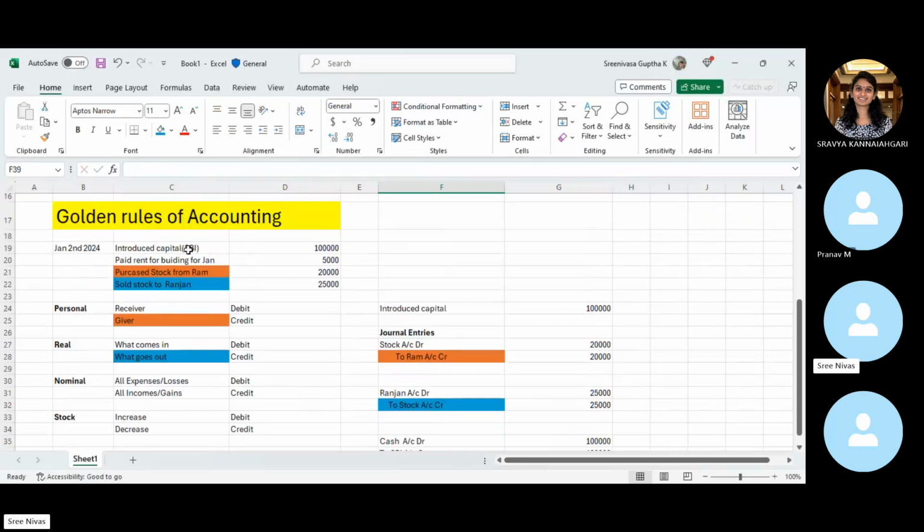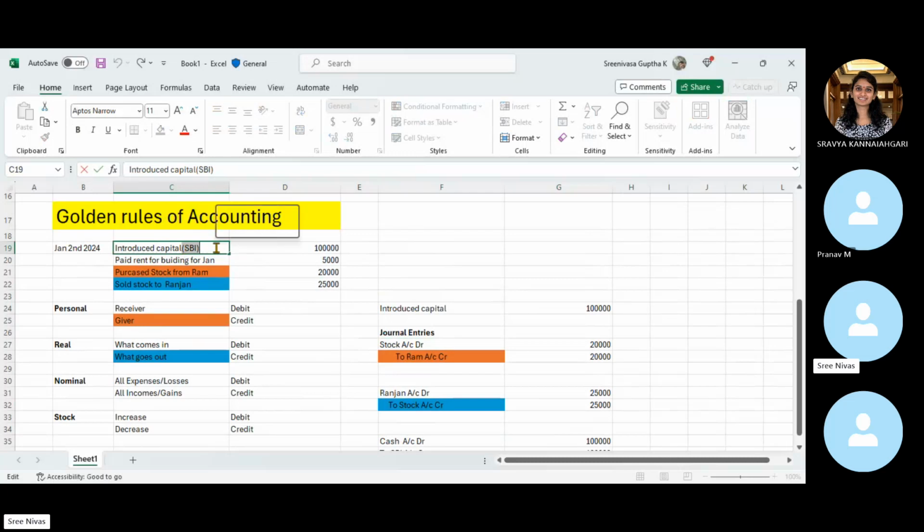The capital account in general is used as a pool account. Let's say 1 lakh you have received from SBI, and 2 lakh from ICICI; you have received multiple amounts from different banks. So all transactions related to capital, we will use capital as a pool account. That's the reason I initially recorded it as introduced capital, but this is for your understanding.